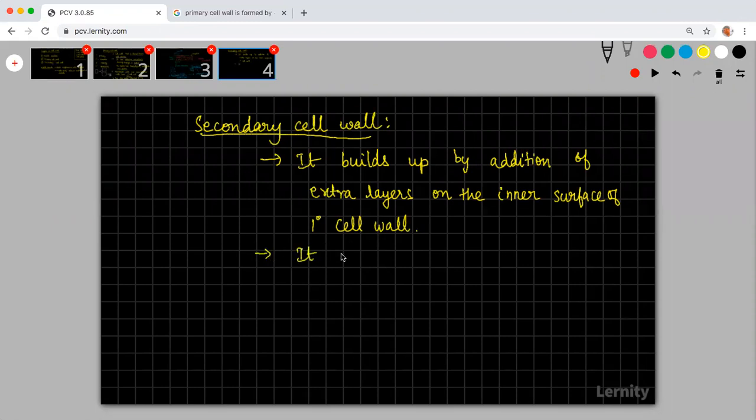It consists of 3 layers of microfibrils at least.